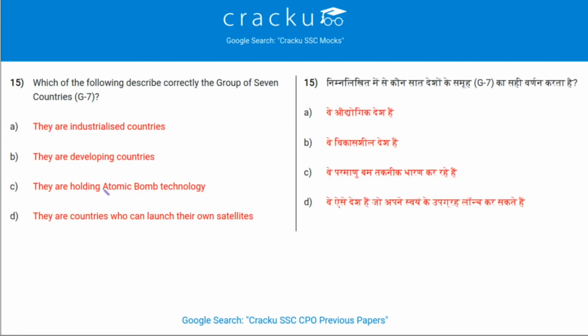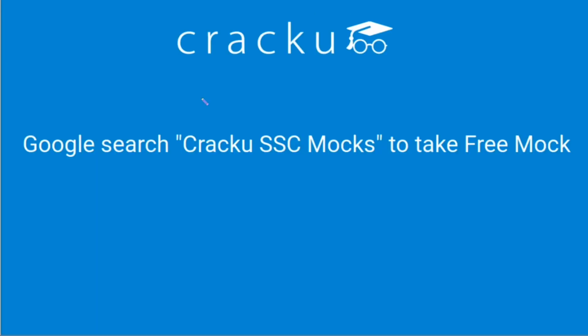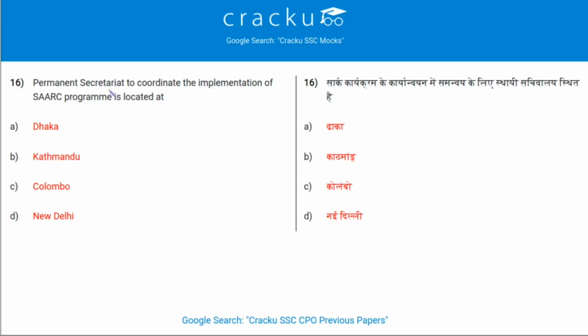Which of the following describes correctly the group of G7 countries, that is group of 7 countries? The one which describes it is that they are industrialized countries, that is option A is the correct answer. The Permanent Secretariat to coordinate the implementation of the SAARC program is located in Kathmandu, Nepal. Kathmandu is the capital of Nepal.